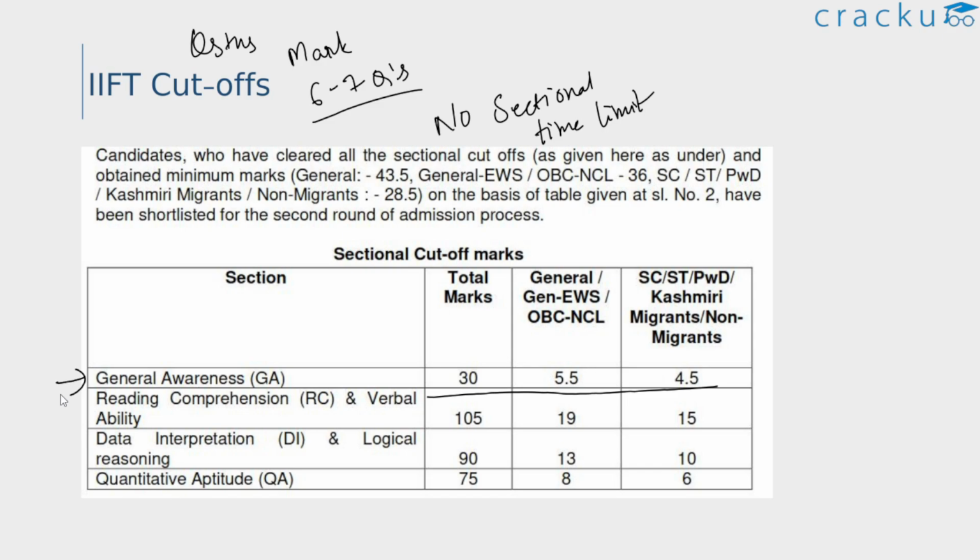So this was the sectional cutoff in the GK section based on the previous year. Remember that the cutoffs may vary depending on the difficulty level of the paper. So the total marks were 30 and the cutoff for the general and the OBC category is 5.5, and for the other categories it's 4.5 marks. So these are based on the previous year. And these scores are out of a total composite score of 100. So for the general category, a total score of 43.5 marks were needed out of a composite score of 100, and these are the scores required for the other categories.